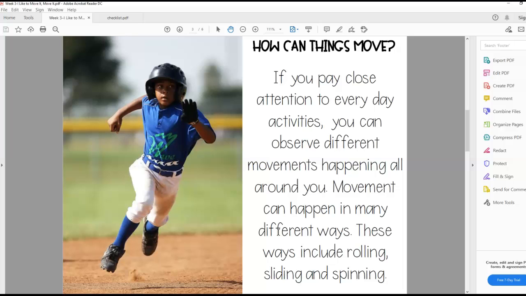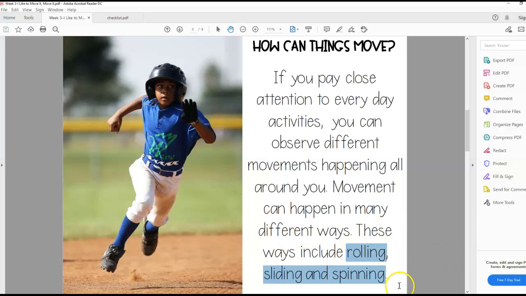How can things move? If you pay close attention to everyday activities, you can observe different movements happen all around you. Movement can happen in many different ways. There's 3 ways that we're going to talk about moving. Rolling, sliding, and spinning. So number 3 says, we're going to skip number 2 right now. Number 3 says, name 3 different ways that things move.